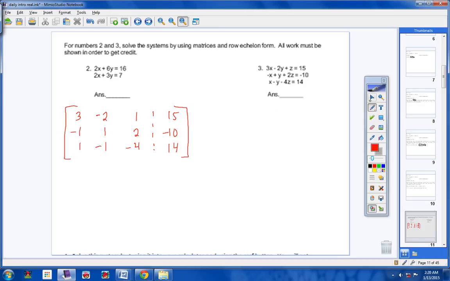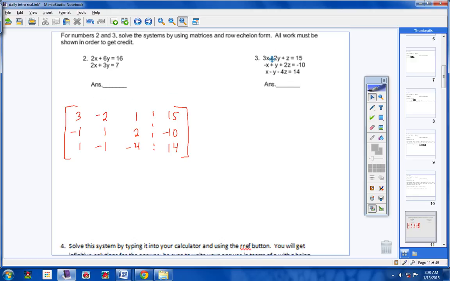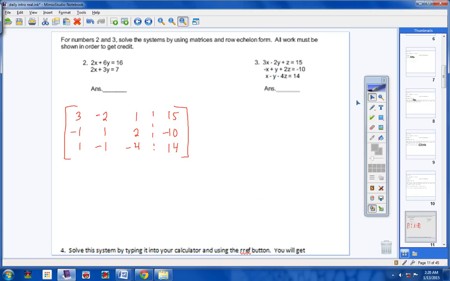All right, so I'm going to go ahead and slide this up a little bit to get some more room. That's not going to help any, so never mind. Okay, here we go. Well, I want to get a 0 right here, okay? So I'm going to multiply this line here by 3, which will give me a negative 3, and then I'm going to add down. Actually, I think it'd be easier to do this. It looks like if I just take this row here and add up, I'll get a 0 right here, so that's what I'm going to do. So, the top row is going to stay the same.